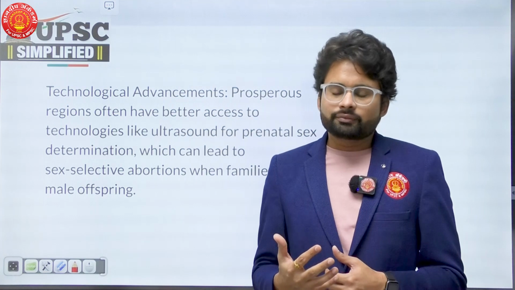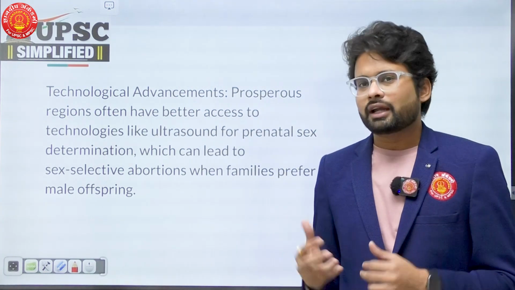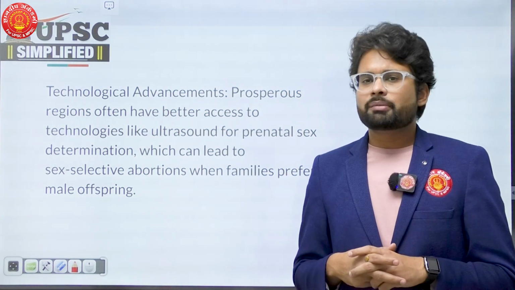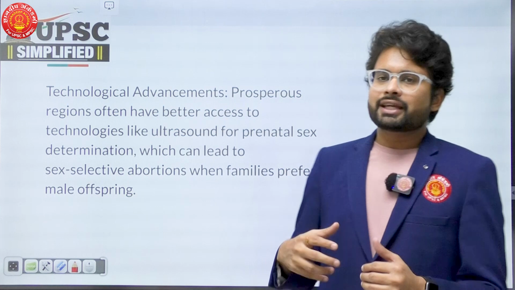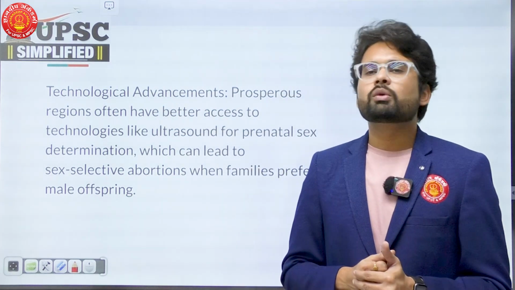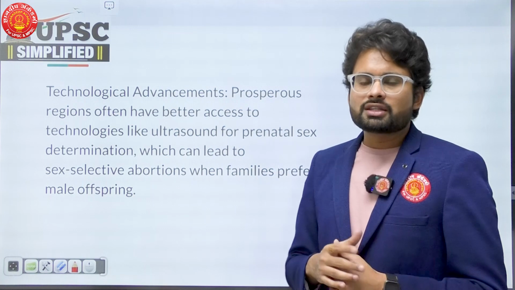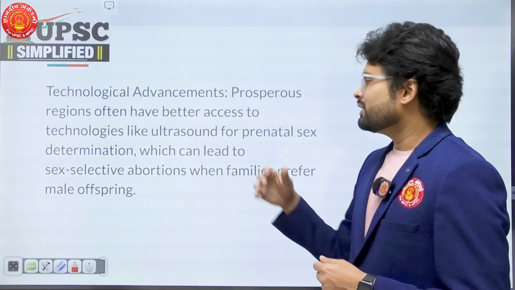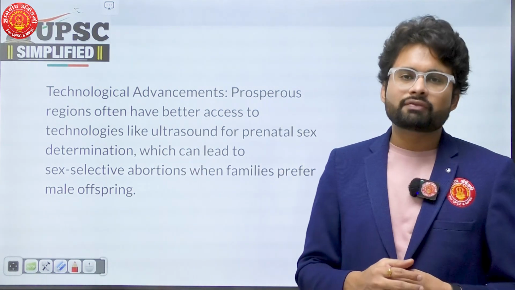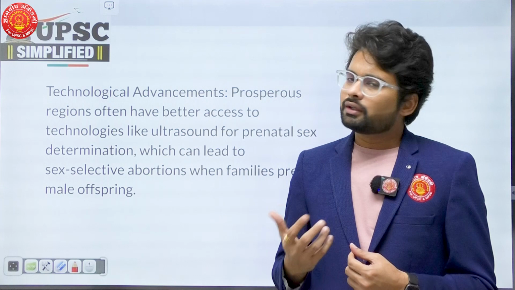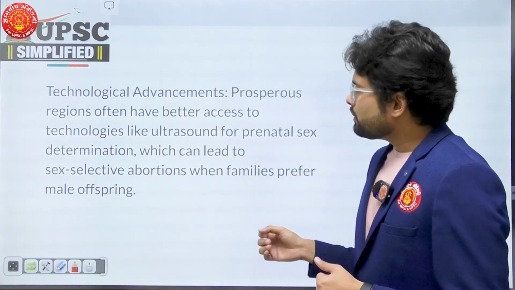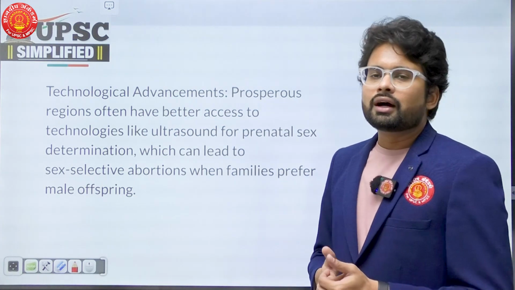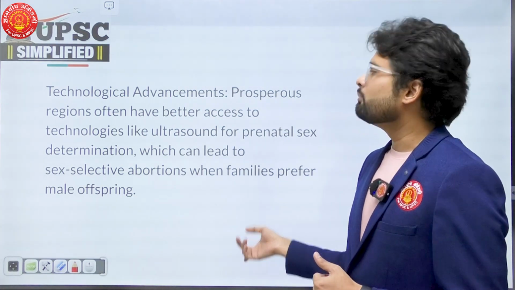Importantly, technology is again helping a lot in that case. I would like to say it is helping in a negative tone. Because of the sonography machines and the sex determination machines, we can actually detect the sex of the fetus when it is in the womb. Because of that technological advancement, abortions can be performed in the womb itself, and that is how families are preferring sex-selective abortions against the birth. So the technological advancements like ultrasound or sonography machines are helping a lot in the case of sex-selective abortions.